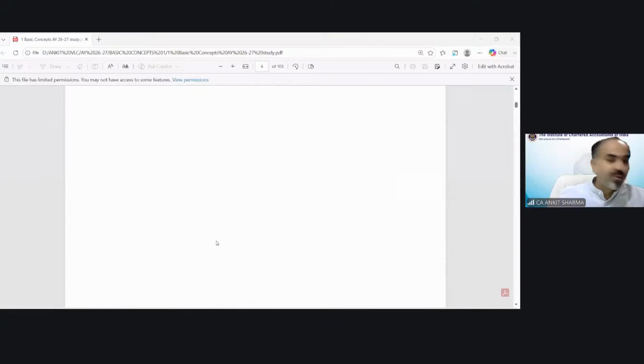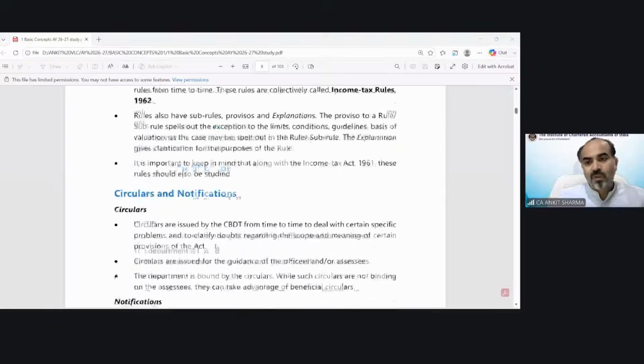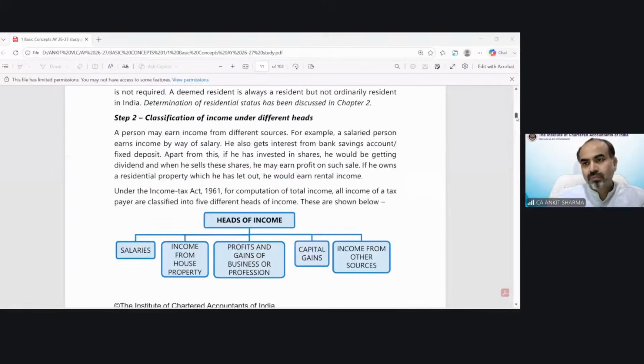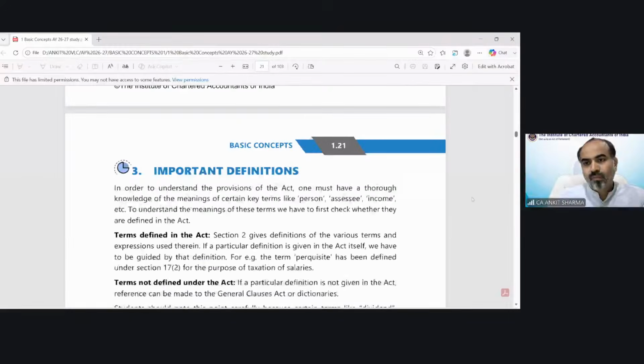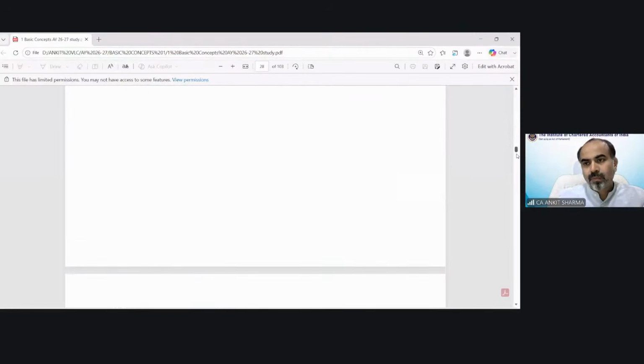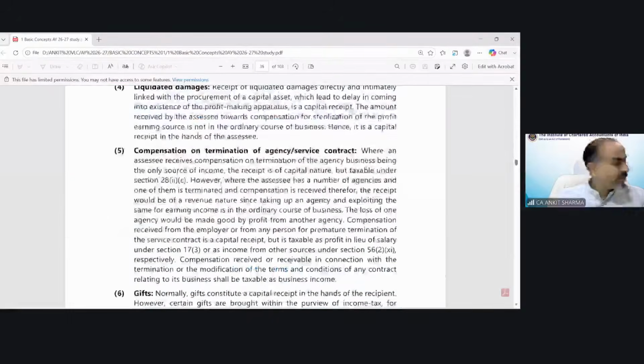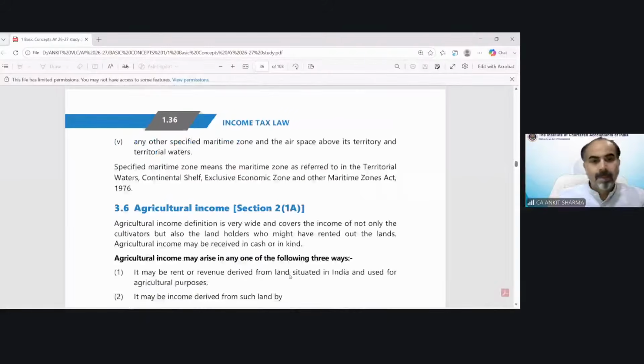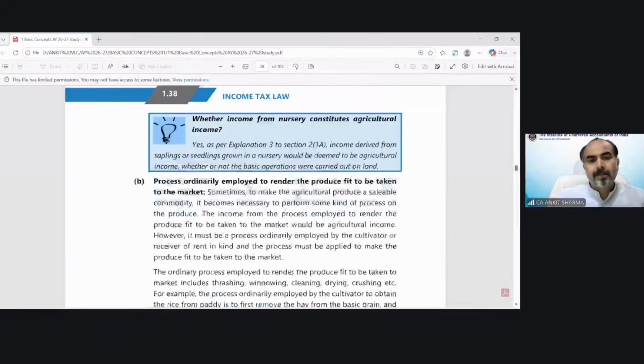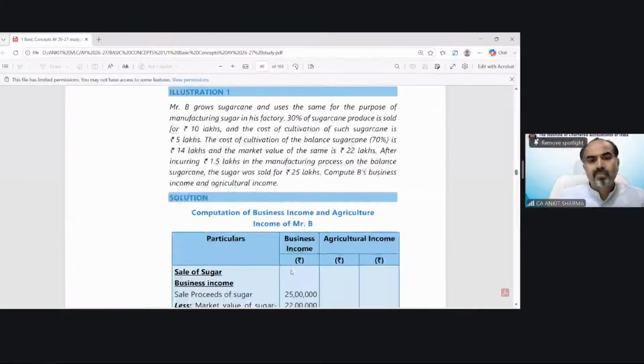Illustration number 1 on page 1.40. You can see illustration number 1.